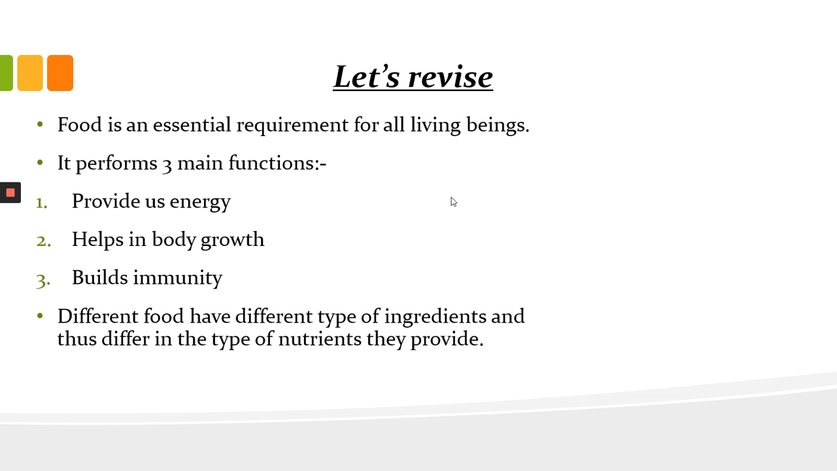In our previous chapter, we studied that food is an essential requirement of all living things. Whether plants, animals, or human beings, they all need food to survive. And we discussed the definition of nutrients and ingredients. Food that we eat consists of one or many ingredients, and these ingredients we get from plants or animals in the form of the material they give us.